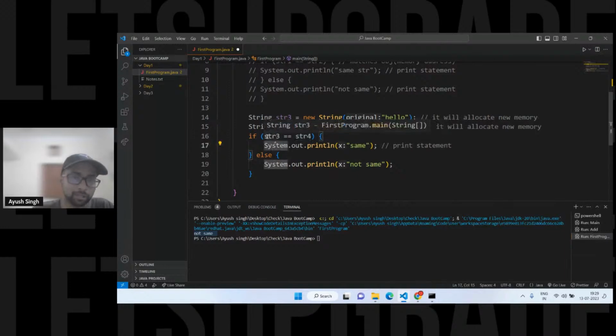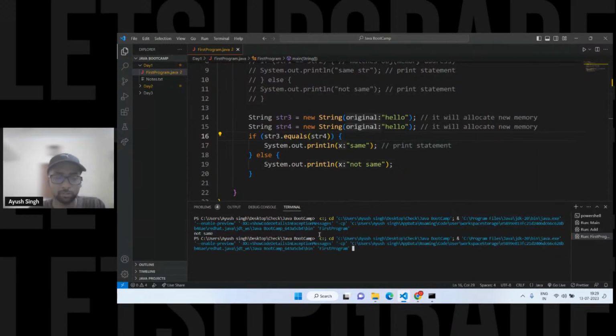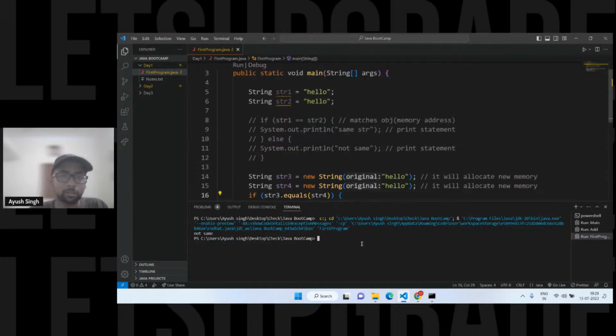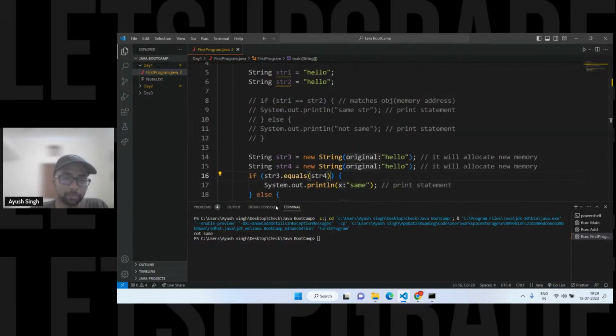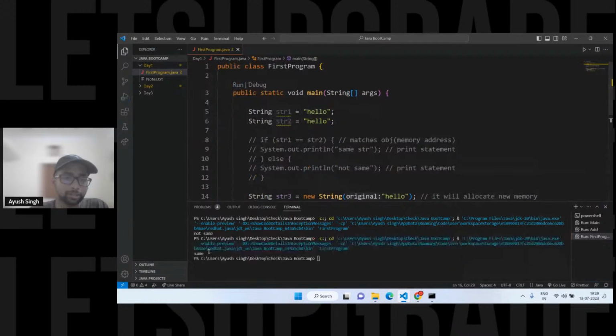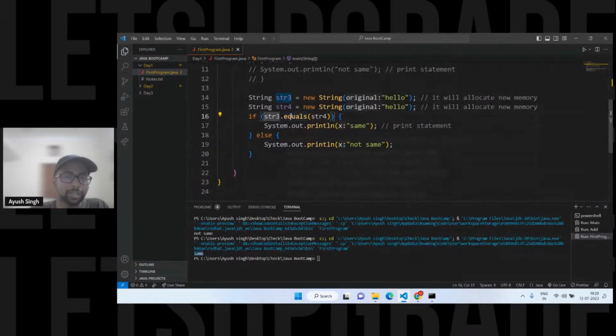But see, it will be an issue, right? When we have to match the content, why do I have to check for the address? I don't want to check for the address. Then we have the equals method. Obviously there is an alternative to check for this thing. If I simply run this program, you'll see same, right? Run and you'll see same. Why is it same? Because using the equals method, it will check for the value. Okay, that's important. Just like this, we have so many methods, right?